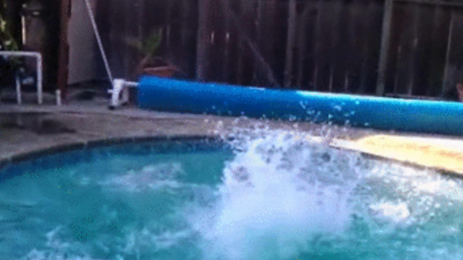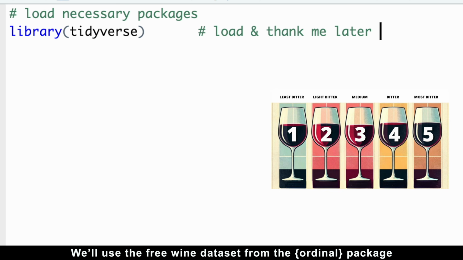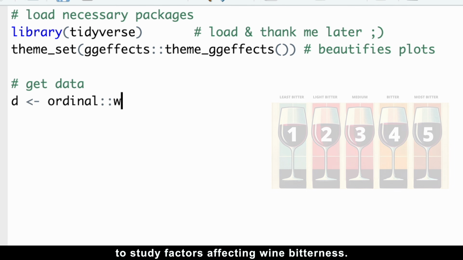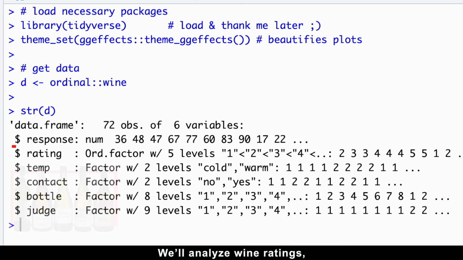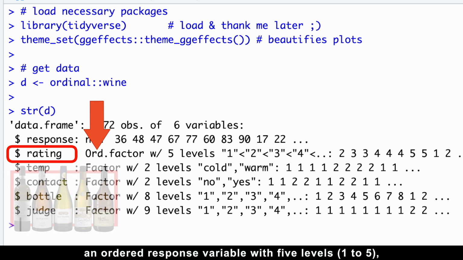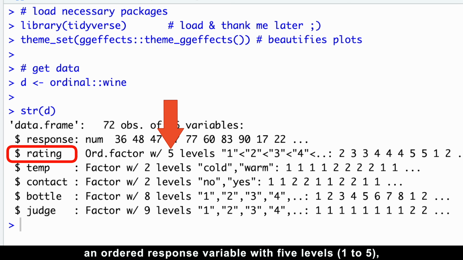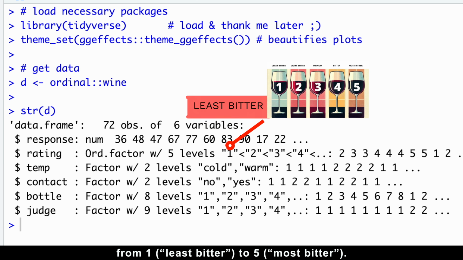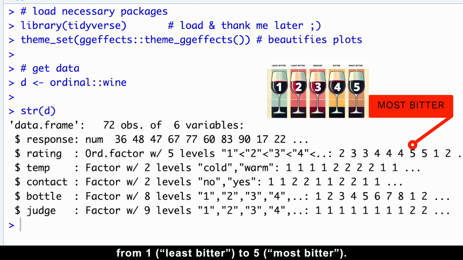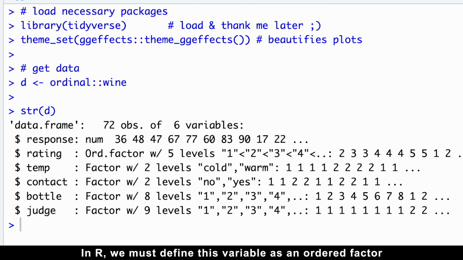Let's jump in. We'll use the free wine dataset from the ordinal package to study factors affecting wine bitterness. We'll analyze wine ratings, an ordered response variable with 5 levels, 1 to 5, where higher ratings indicate greater bitterness, from 1, least bitter, to 5, most bitter. In R, we must define this variable as an ordered factor, so the model recognizes its ordinal structure.